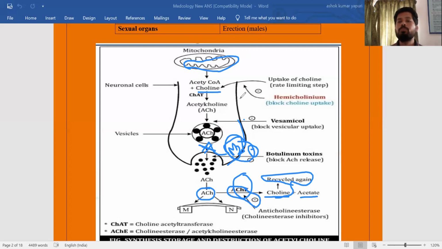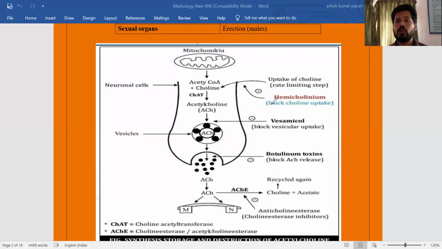So this is a simple neurotransmission of acetylcholine: how it is synthesized, stored, released, how it binds to the target, how it shows pharmacological action, and after that how it is terminated with the help of metabolic degradation as well as the autoreceptor mechanism. This is for general understanding of neurotransmission in the parasympathetic nervous system.